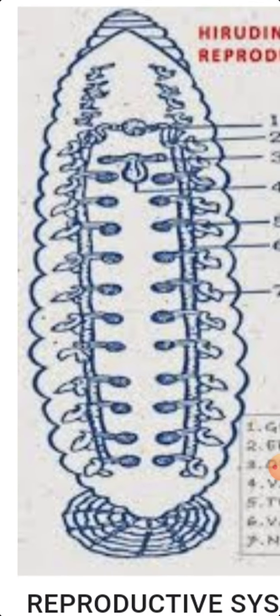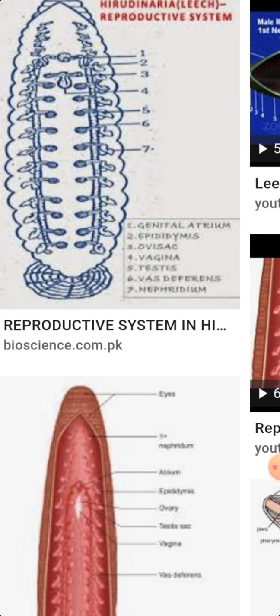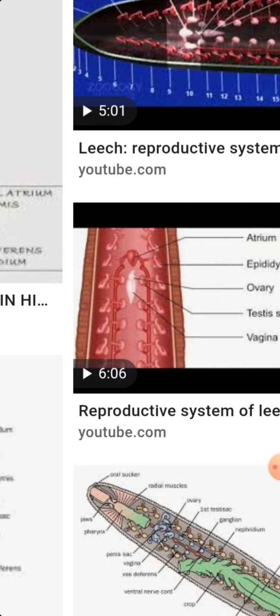In this diagram you have to observe clearly how the sperm is produced, where the sperm is produced and where the sperm is stored. These are the main important parts.